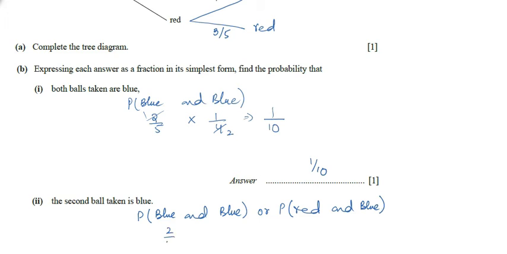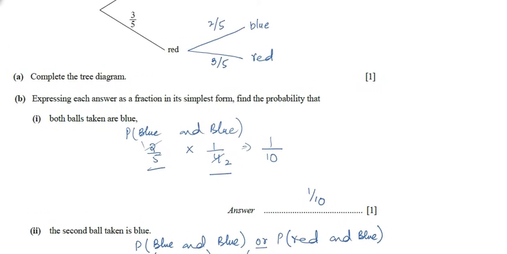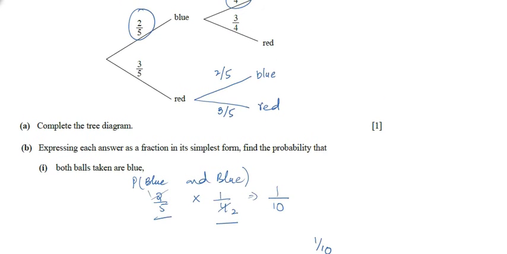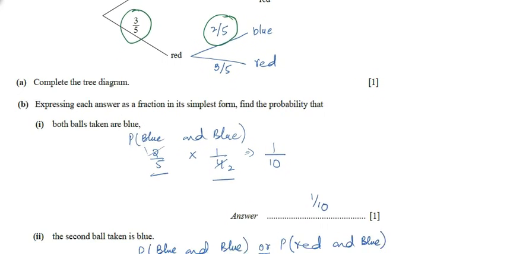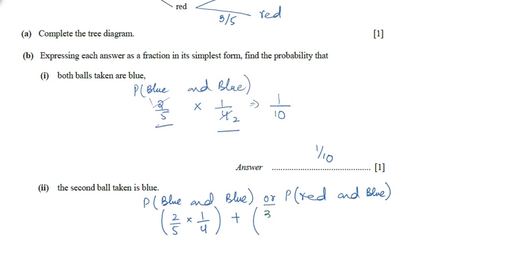So it was 2 upon 5 multiplied by 1 upon 4. Here we have written these 2 probabilities, blue and blue. Now the second condition is, first we will write a positive sign because of this or. Now the probability of red and probability of blue. So the probability of first red is 3 upon 5. See, here we have 3 upon 5 and the probability of second blue ball is 2 upon 5. So 3 upon 5 multiplied by 2 upon 5. Here we have 3 upon 5 multiplied by 2 upon 5.